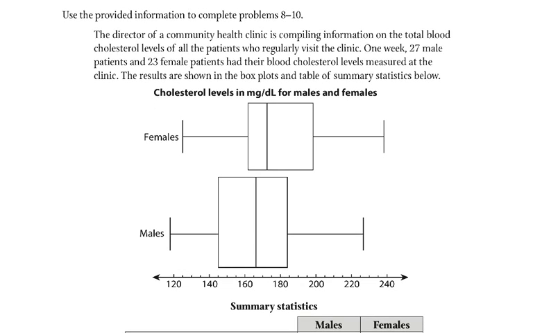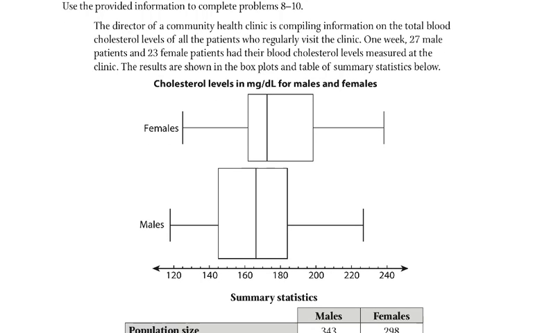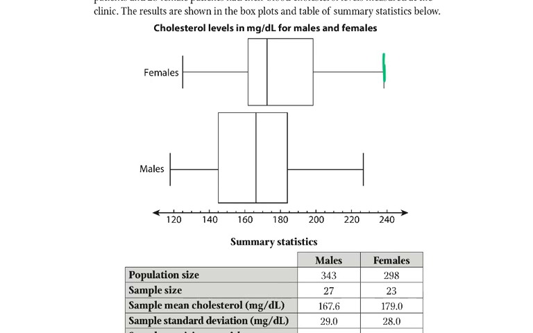Alright, so we have some information for problems 8 to 10. The director of a community health clinic is compiling information on the total blood cholesterol levels of all the patients who regularly visit the clinic. One week, 27 male patients and 23 female patients had their blood cholesterol levels measured at the clinic. The results are shown. So remember, in a box and whisker, these are your biggest number. These are your smallest. The median is right here in the middle of the box. The median of the first half of data is called the first quartile, and the median of the second half of data is called the third quartile.